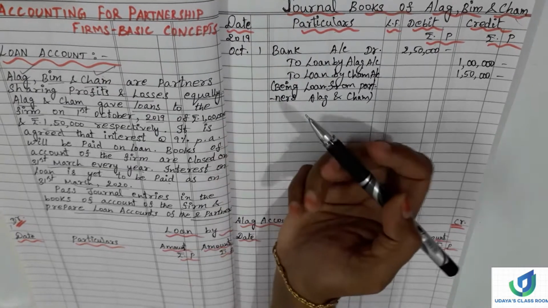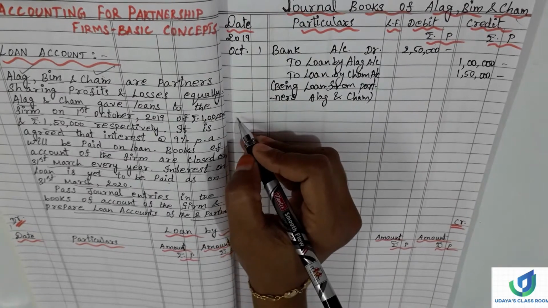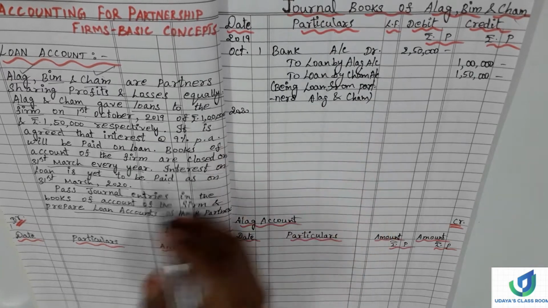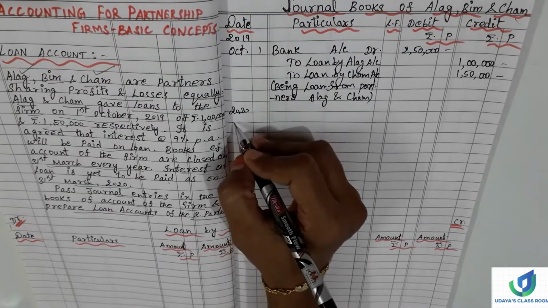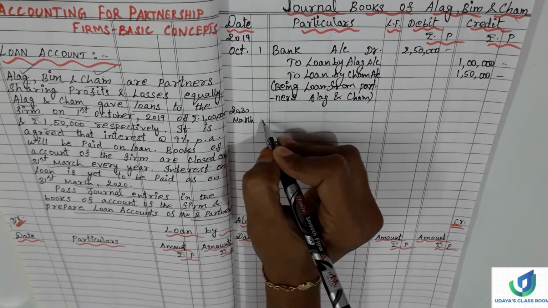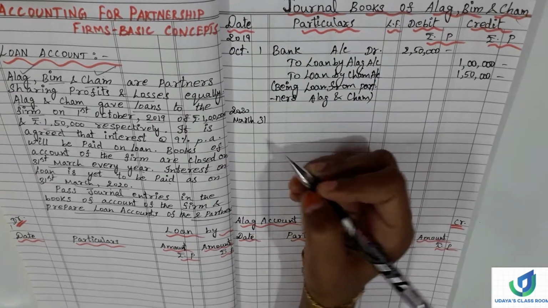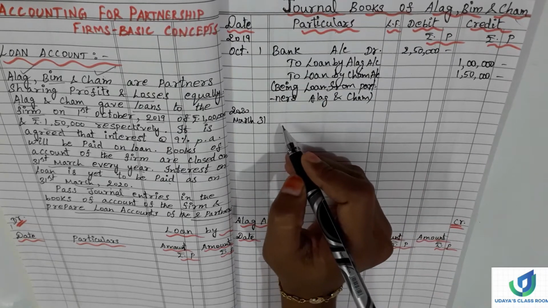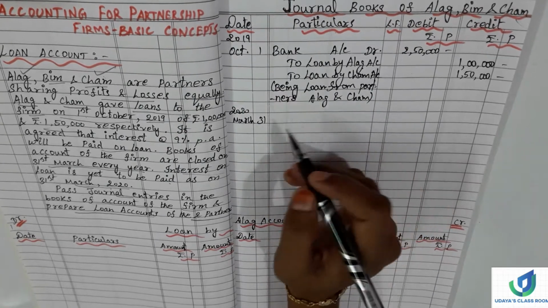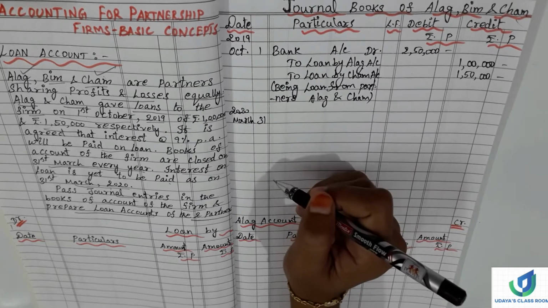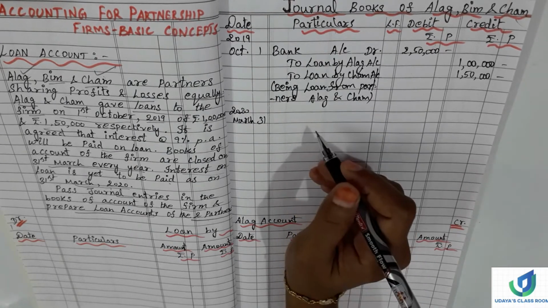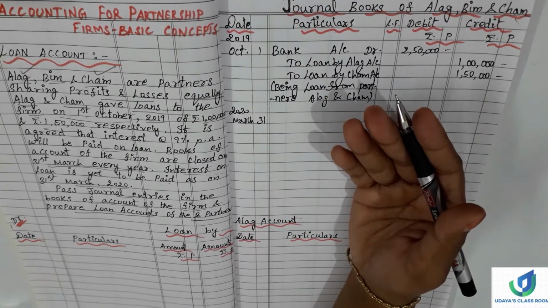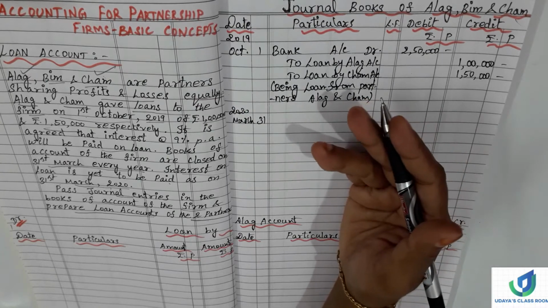So 2019-20, year end would be 2020, 31st March. Interest on loan by partners. We have to debit the interest on loan by partners account, and then we need to credit the partners' accounts, right? So first we have to debit the interest on loan by partners account. You will have the journal format in your book. You know the journal format already.